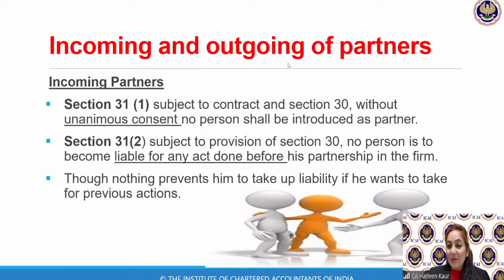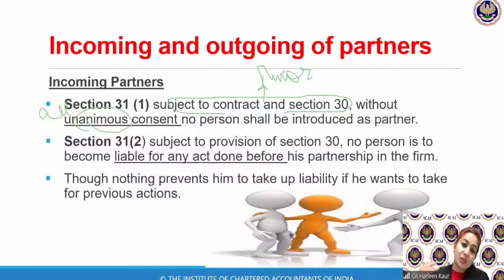So incoming and outgoing of partners, children, we have understood unanimous consent. You were all just asking. Unanimous consent means consent of all the partners. So it is subject to section 30. So subject to section 30. What is section 30? Section 30 typically talks about minor. So we have certain MCQs also for minor. We have certain examination question papers also, children. Once we understand, then it will become little more clear.